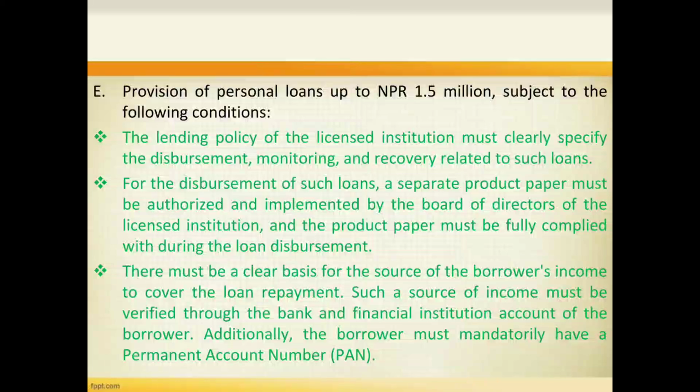Then the product paper must be fully complied with during the loan disbursement. There must be a clear basis for the source of the borrower's income to cover the loan repayment. Such a source of income must be verified through the bank and financial institution account of the borrower. Additionally, the borrower must mandatorily have a permanent account number.